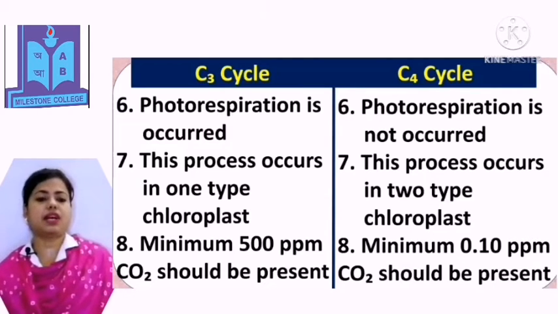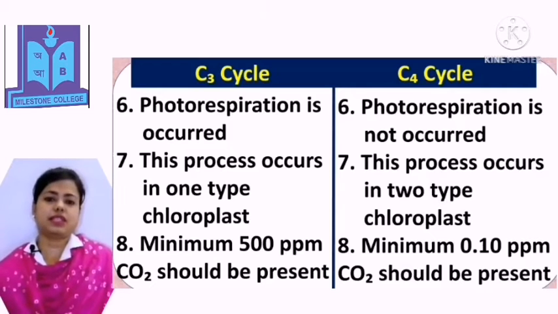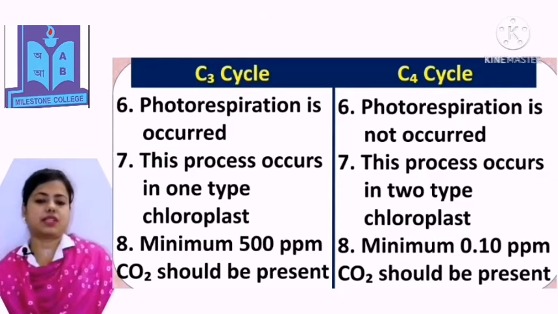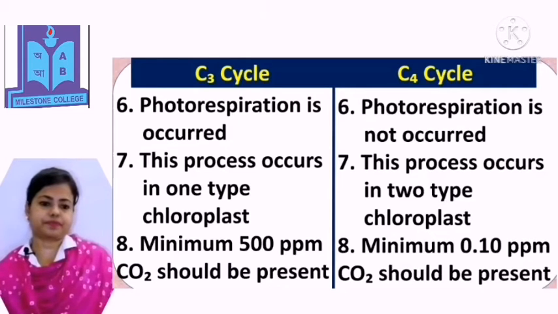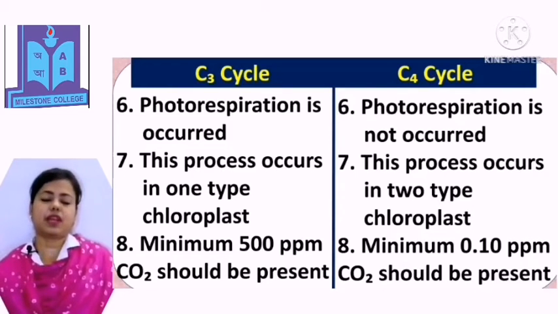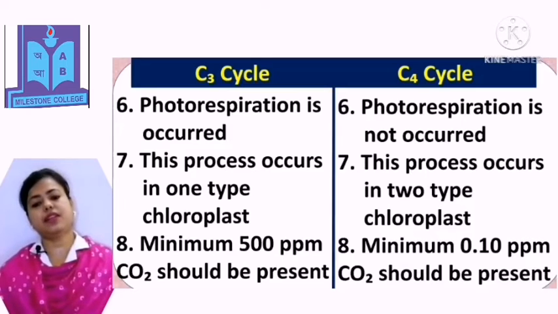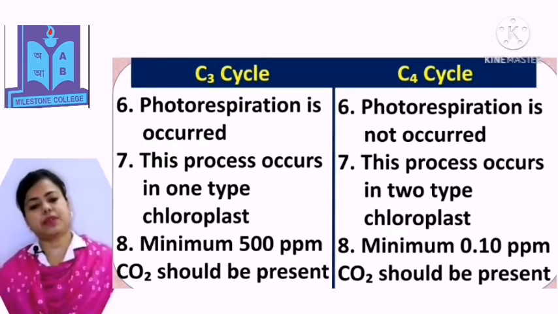This process occurs in one type of chloroplast in C3 cycle, and in C4 cycle, the process occurs in two types of chloroplast. Minimum 500 ppm carbon dioxide should be present in C3 cycle, and in C4 cycle 0.10 ppm carbon dioxide should be present.